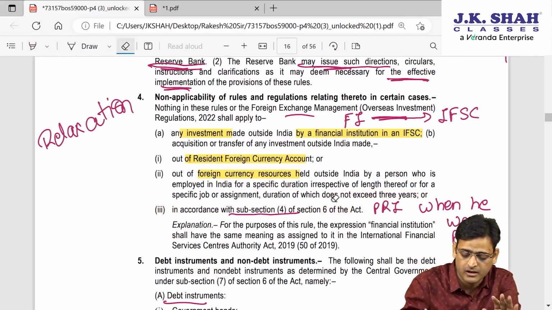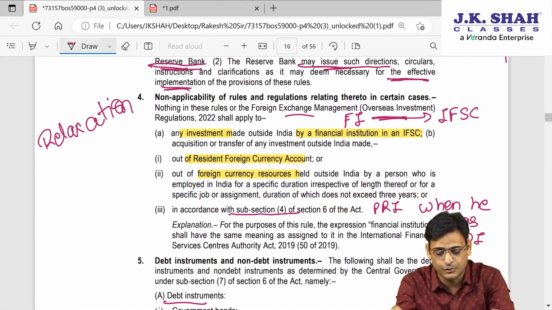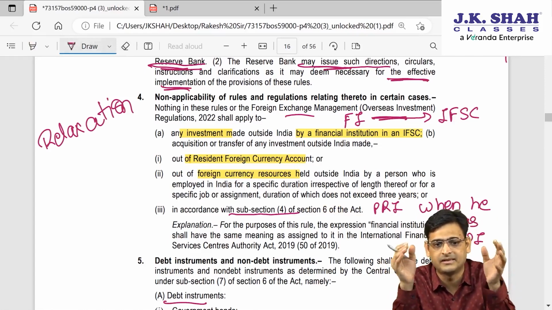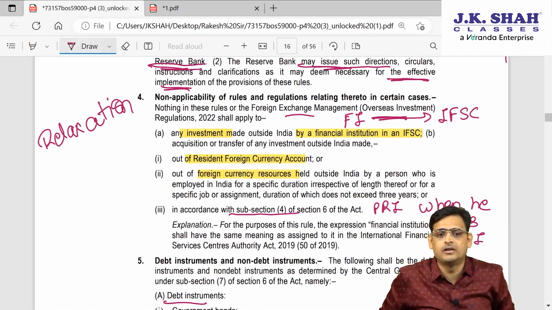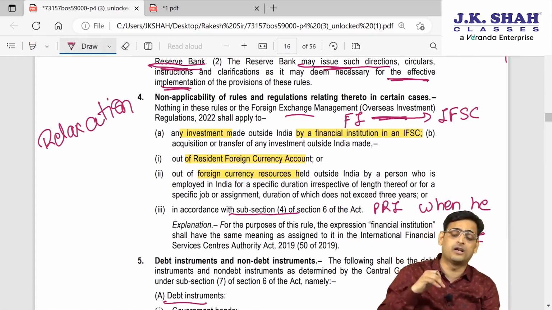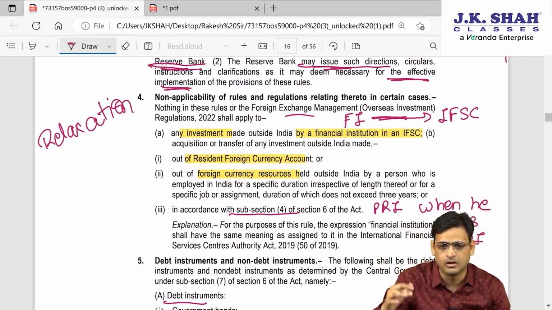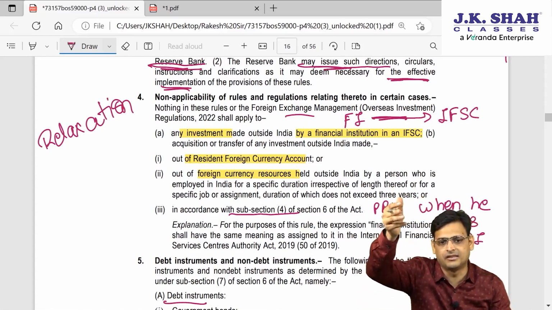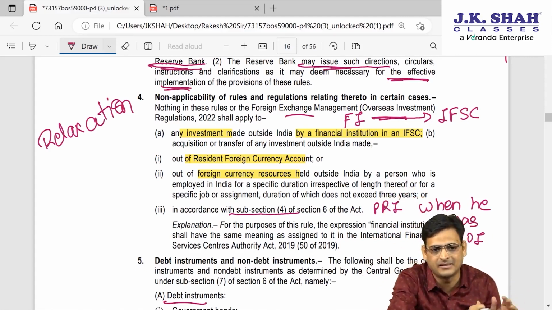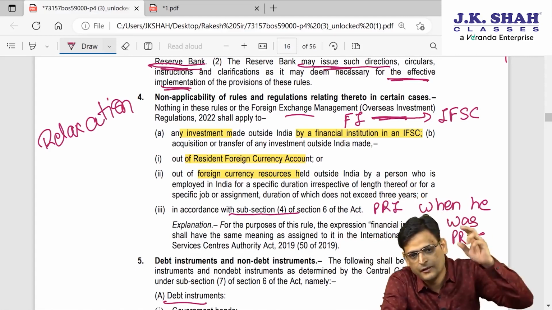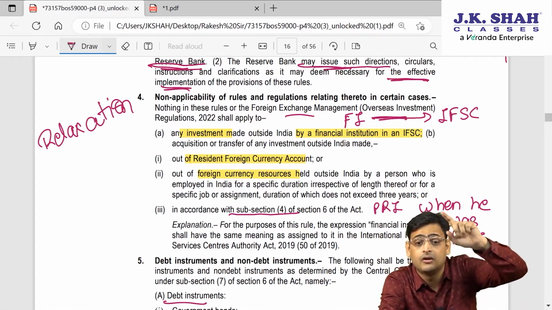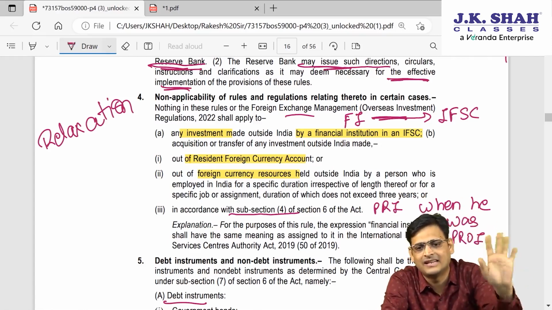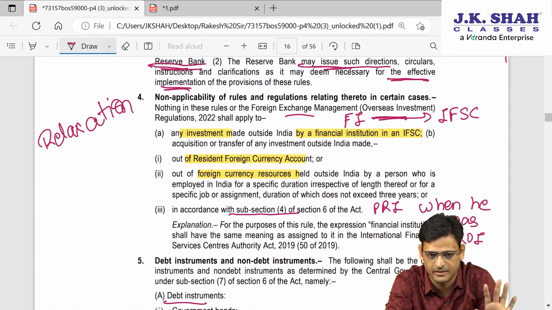Since you are working temporarily, but outside India you have earned a lot of money and saved it in your foreign currency resource, if you make an overseas investment from that foreign currency resource outside India, these rules will not be applicable.